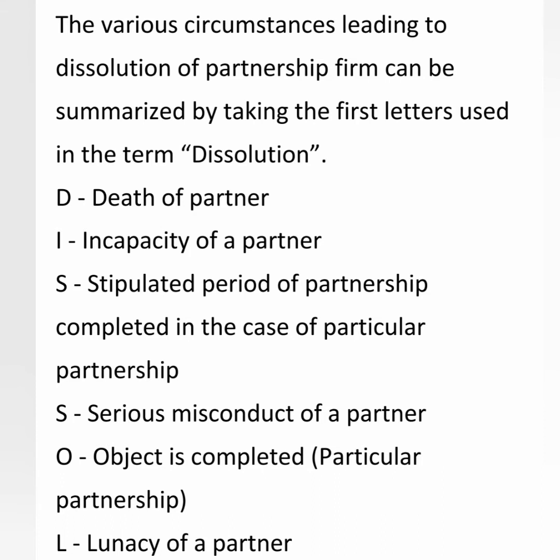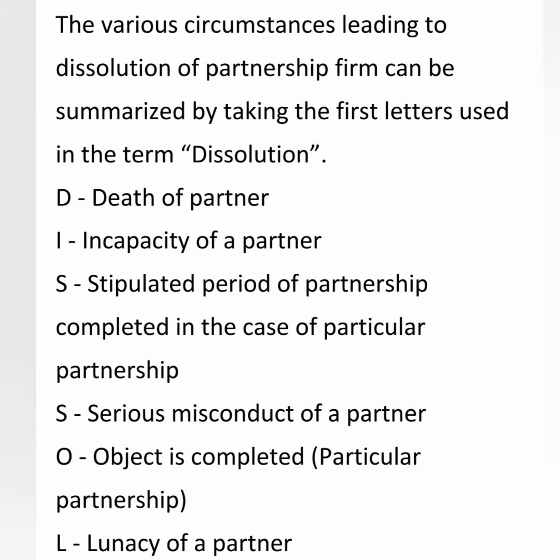I denotes incapacity of a partner. When a partner becomes incapable of doing work, the partnership firm gets dissolved. Then S denotes stipulated period of partnership completed in the case of particular partnership. As we saw in different types of partnership, one of the partnerships is particular partnership. In such a situation, when the stipulated period gets over, the partnership comes to an end.